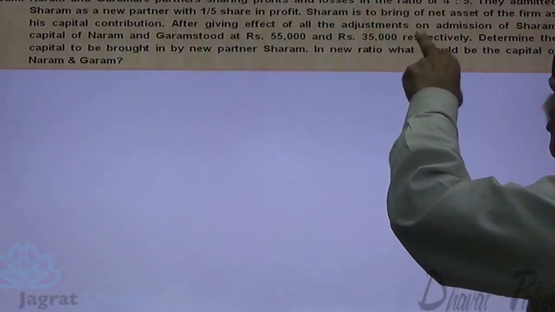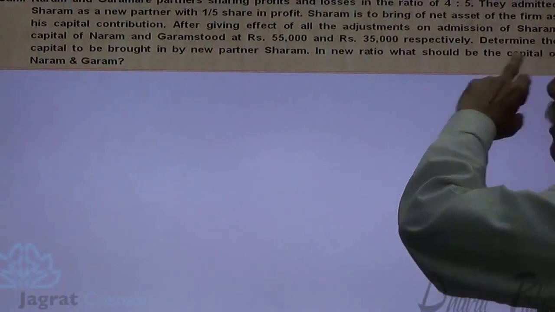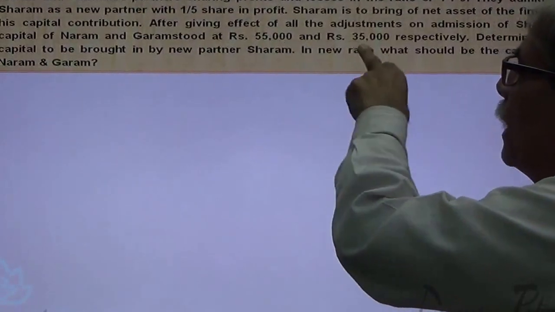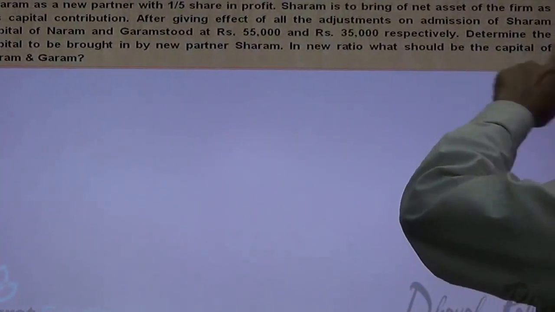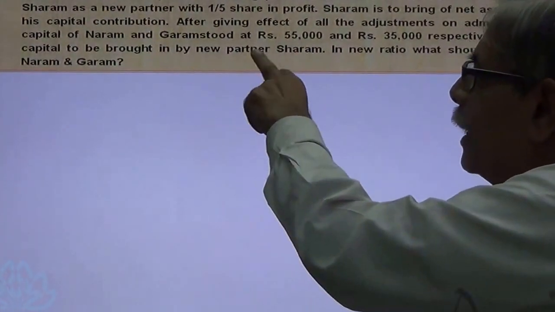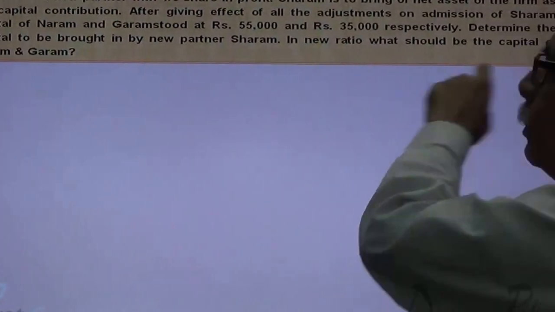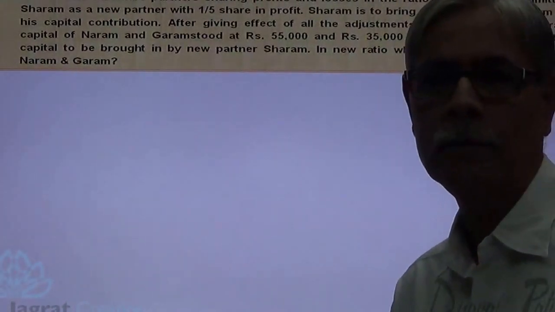After giving effect to all adjustments on admission of Sharam, the capital of Naram and Garam stood at rupees 55,000 and 35,000 respectively. Determine the capital to be brought by the new partner Sharam, and in the new ratio, what should be the capital of Naram and Garam.